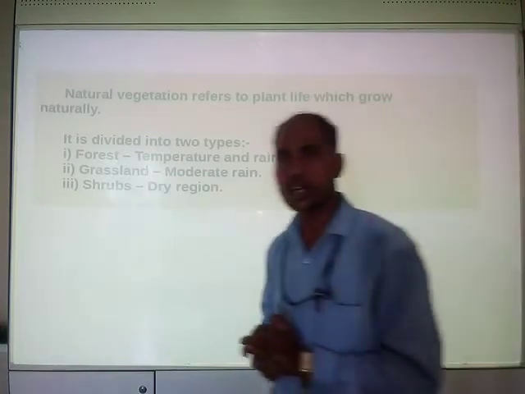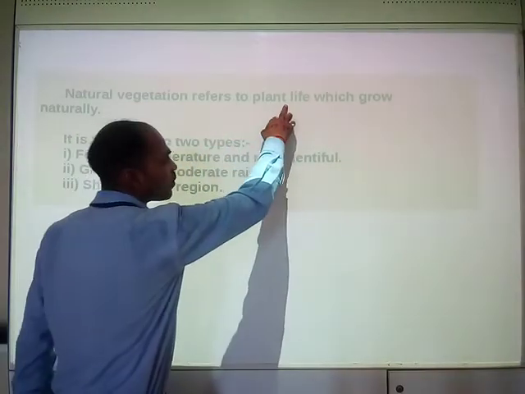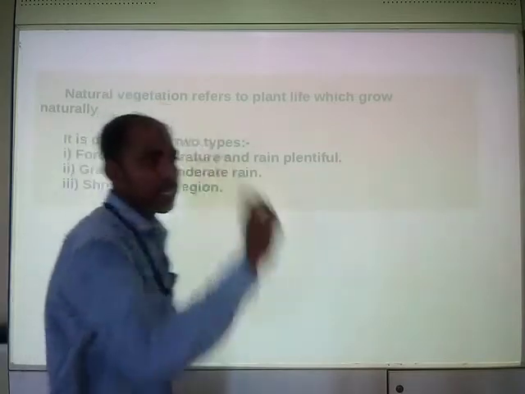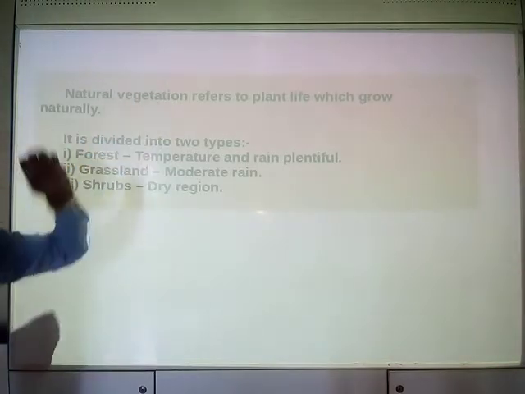Not required, not needed. So the plant life which grows naturally is called natural vegetation. Very simple definition it is. Whenever somebody asks you what you mean by the term natural vegetation, that means plant life which grows naturally.